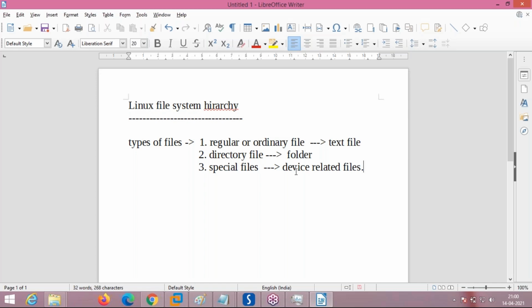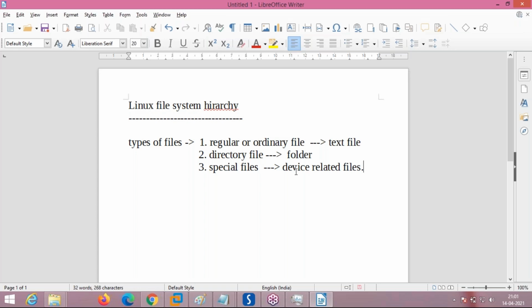These devices in Linux are treated as a special kind of file. They are treated as files only, but called special files. Dilip, getting? In Windows, devices are treated separately, not as files. But Linux supports these as a special kind of files, which are called device files.